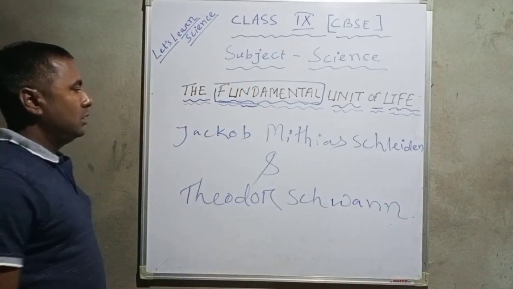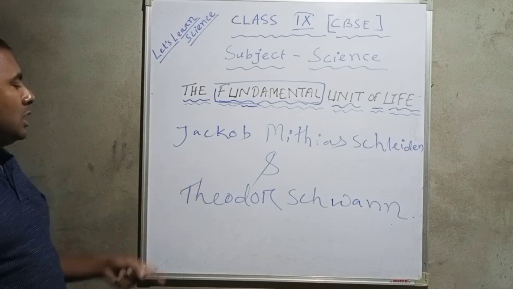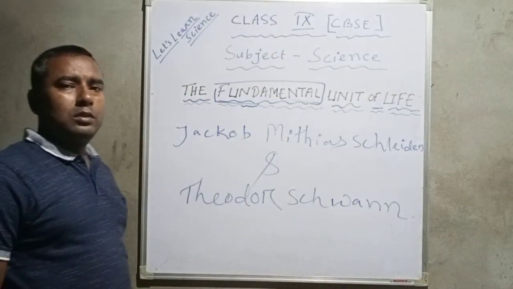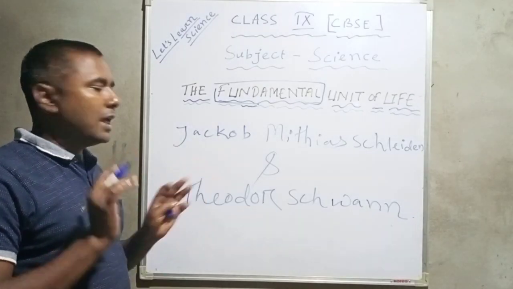These two scientists, Jacob Matthias Schleiden and Theodor Schwann, proposed the cell theory.